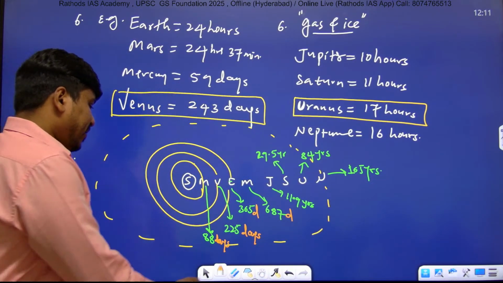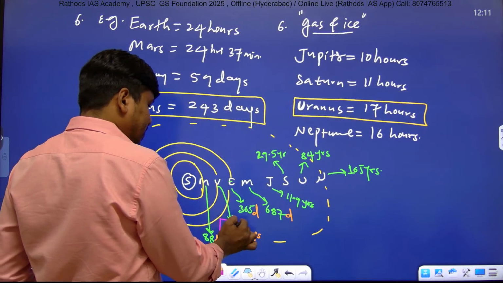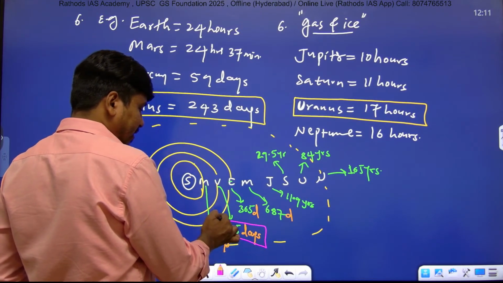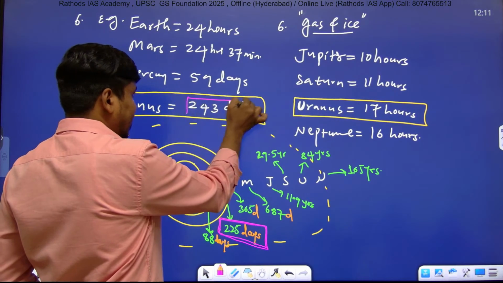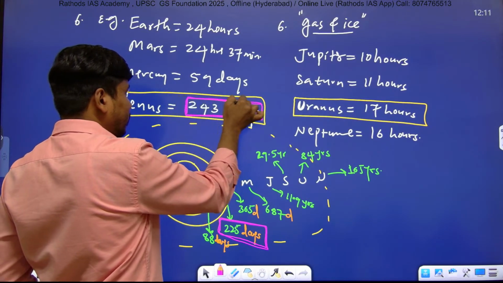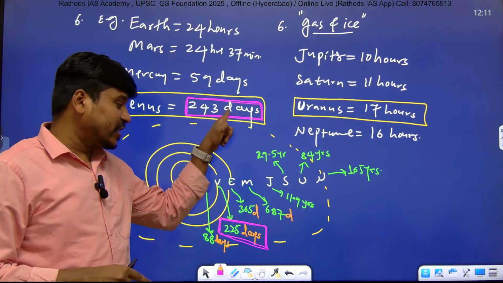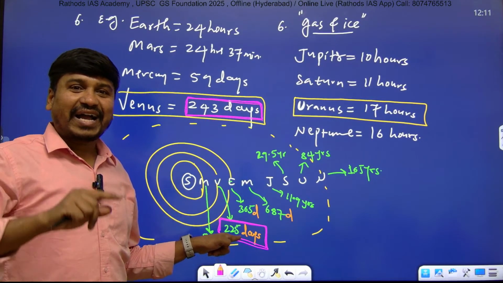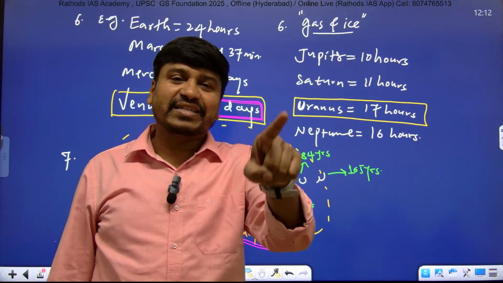Okay, a very important, very interesting fact here, please remember. Venus is the only planet in our solar system that takes more time for rotation and lesser time for revolution, and all the remaining planets take more time for revolution and less time for rotation.